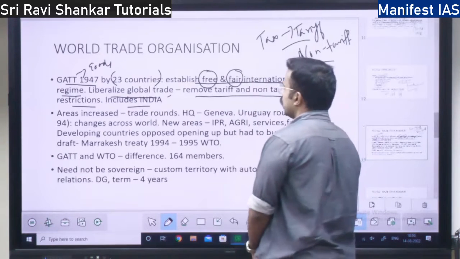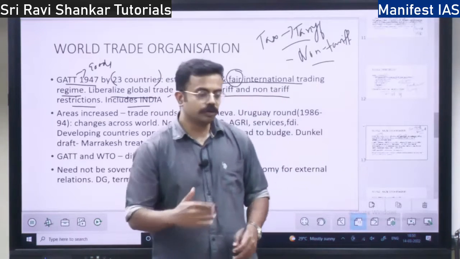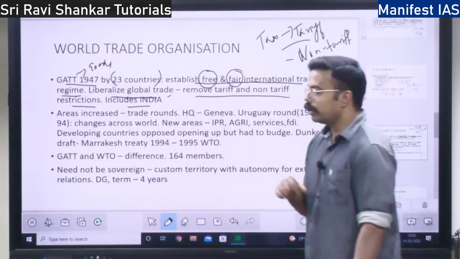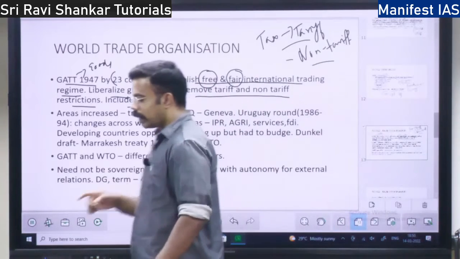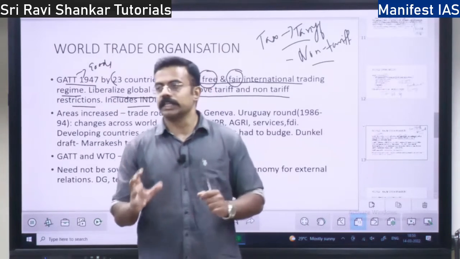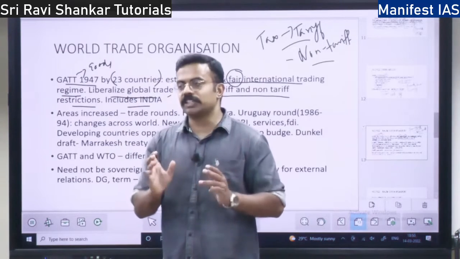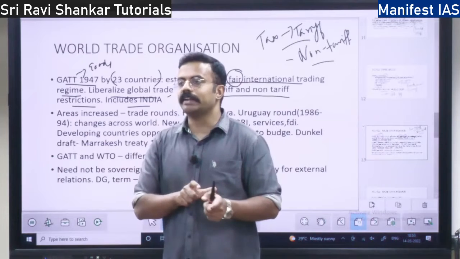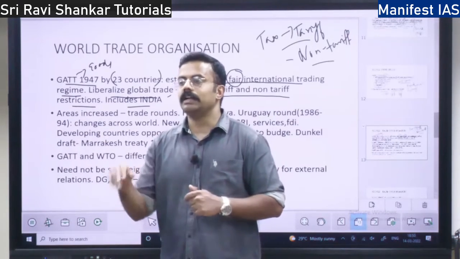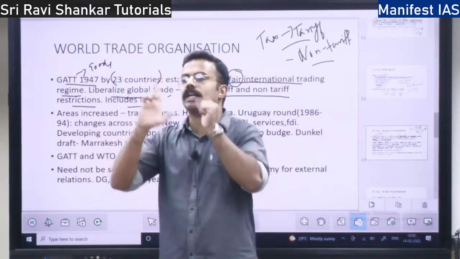Okay. So as the GATT grew through multiple rounds, what is a round? A round is an extended period of time where they will take up certain issues. They will pick up some issue, for example, the tax issue. They will pick up the tax issue and discuss that issue over 2-3 years, and they are going to come to an agreement. This entire cycle is called one round.